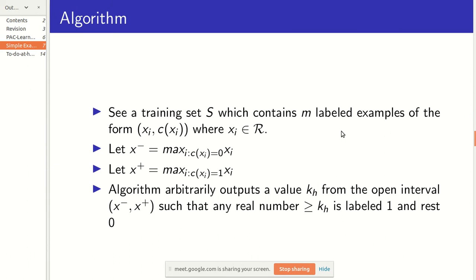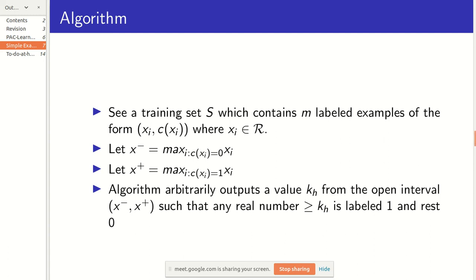So the algorithm is pretty simple. You sample m labeled examples. What this m is, we'll decide later, but for now let us keep it as m.